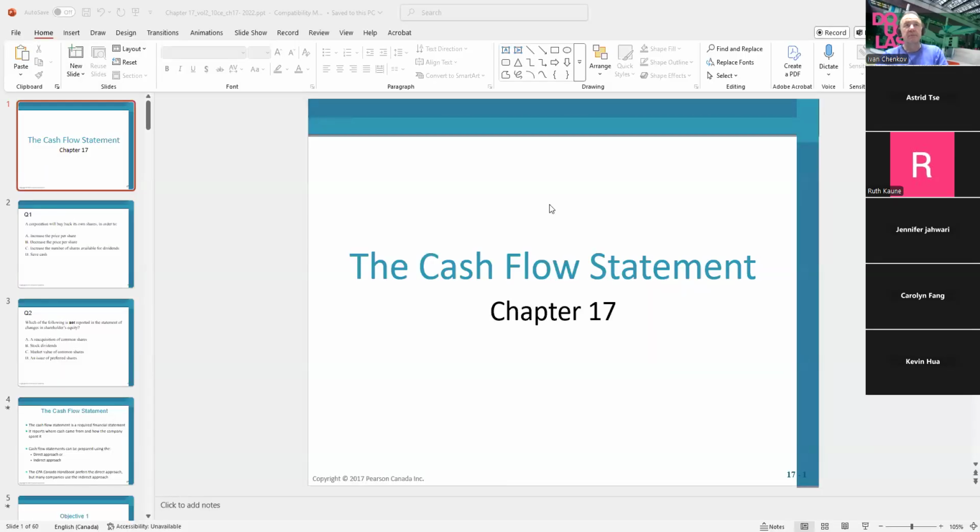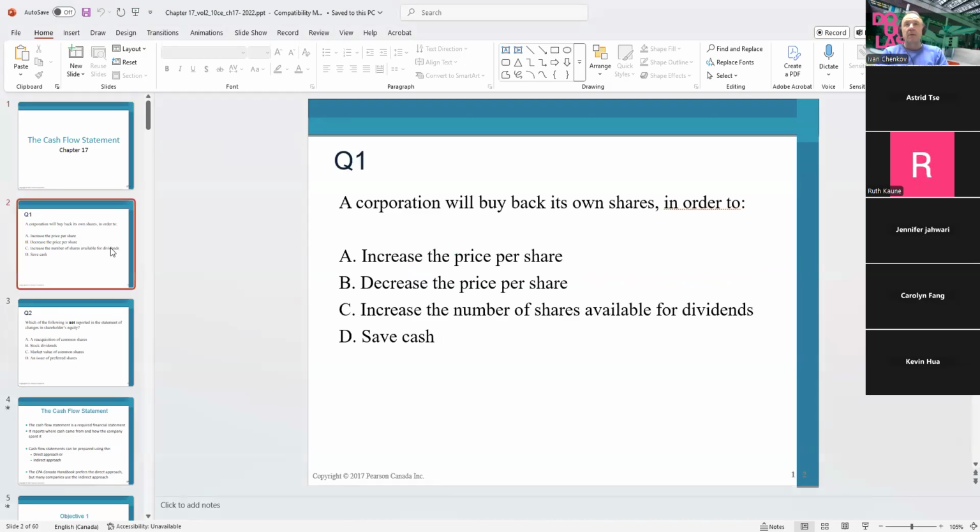Cash flow statement, that will be chapter 17 for us. We're getting close to the end. This one and one more chapter and we're done. Tell me what we're going to do here.